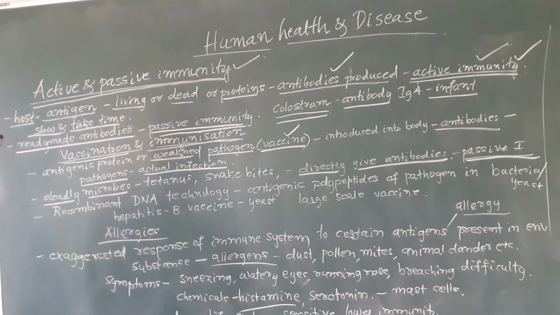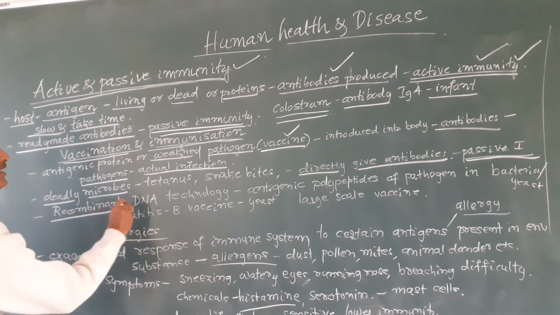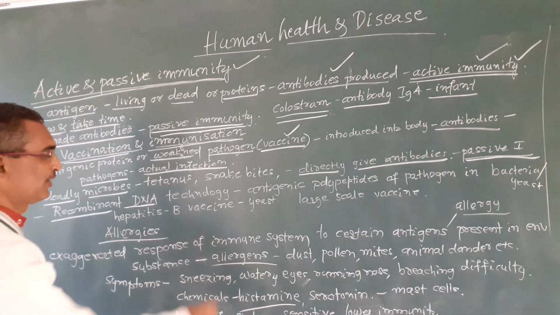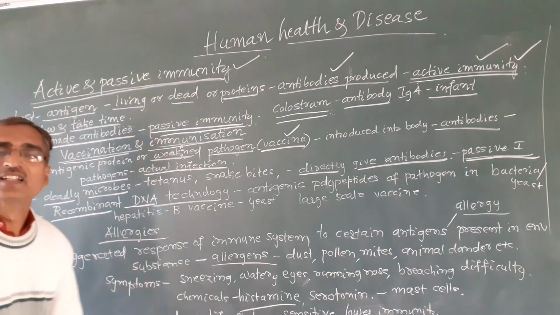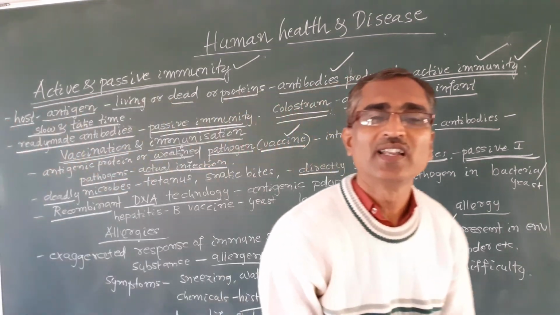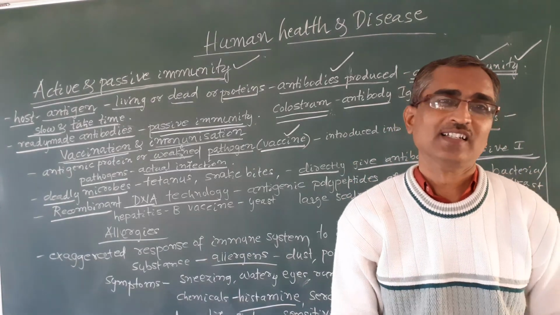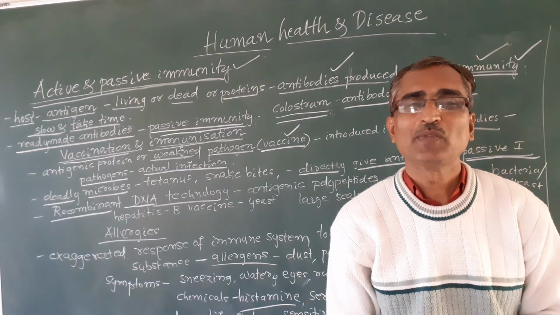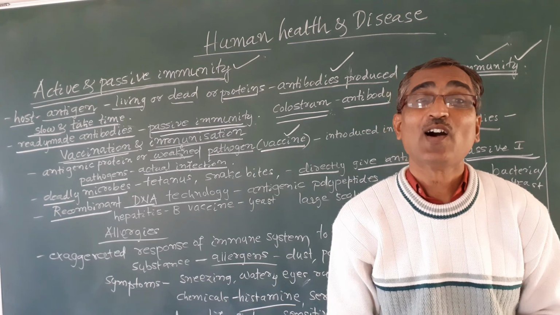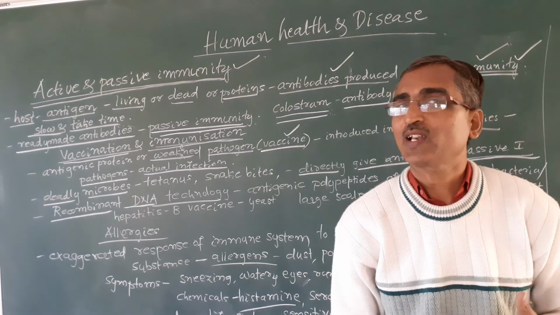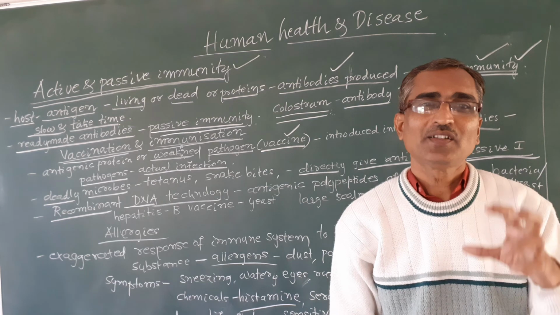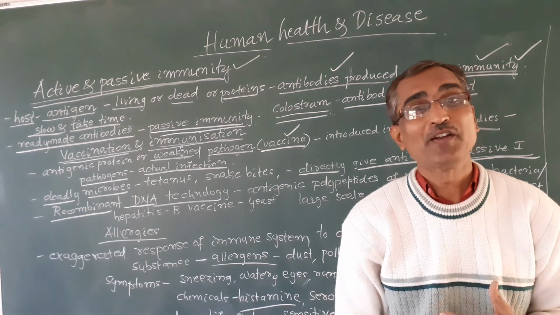Okay, and you see, the recombinant DNA technology. In recombinant DNA, the structure of the genetic material, that is DNA, is altered according to our requirement. That we will discuss in detail in biotechnology.